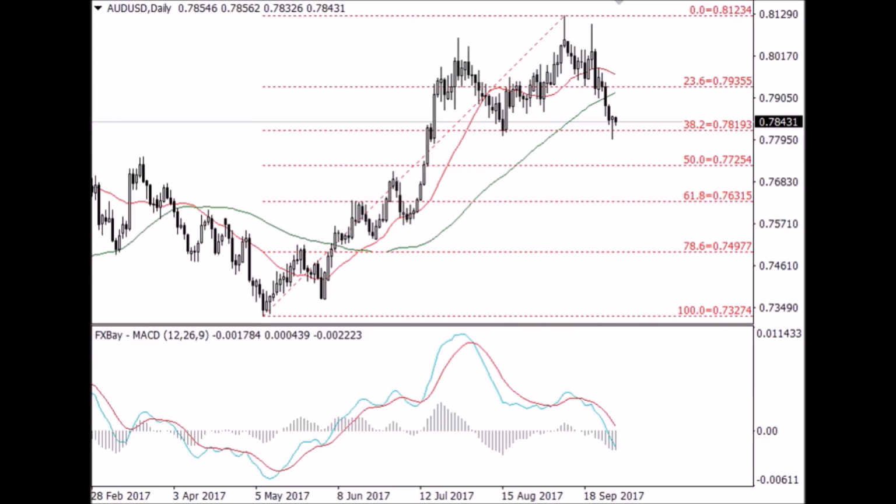The AUD was rejected from falling through the support level of 0.782 and traded slightly above it. This is a signal that it may trade in a range in the short term between 0.782 and 0.793. A closure below 0.781 suggests further retracement and a fall towards the next support level at 0.773. On the upside, the first resistance level comes in at 0.793.